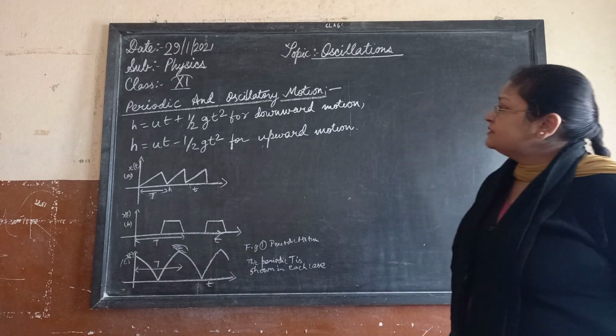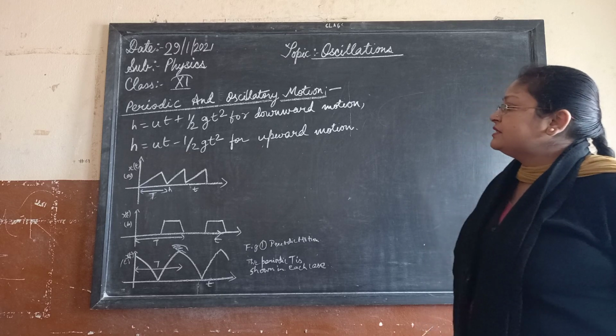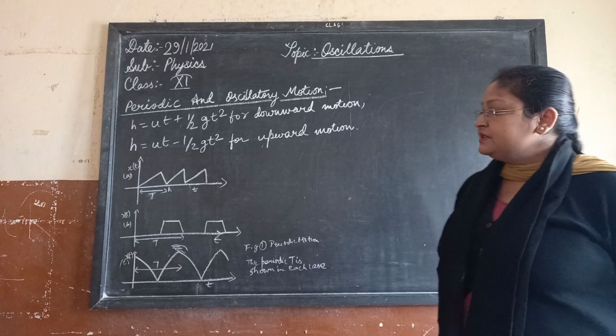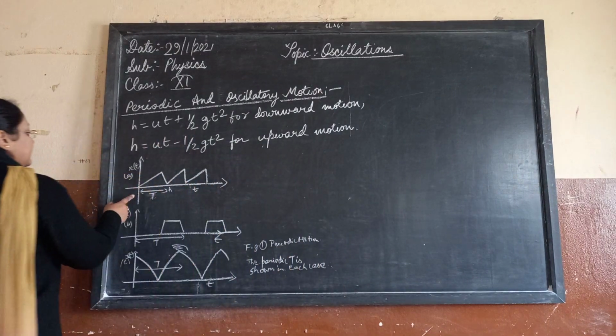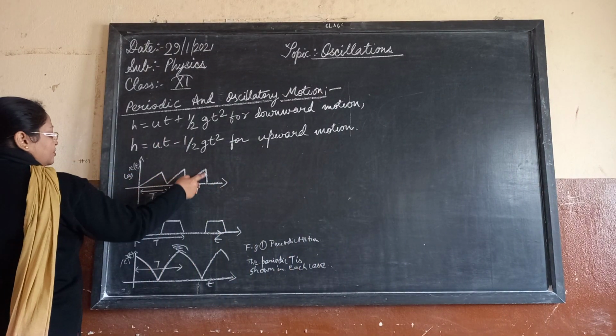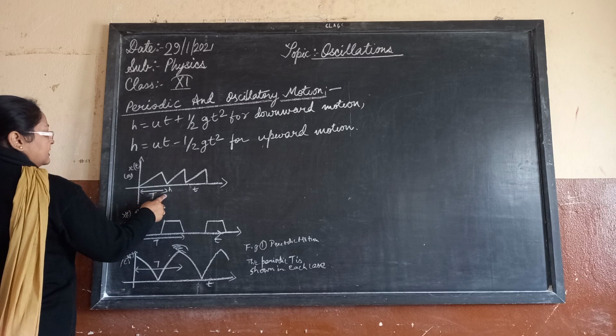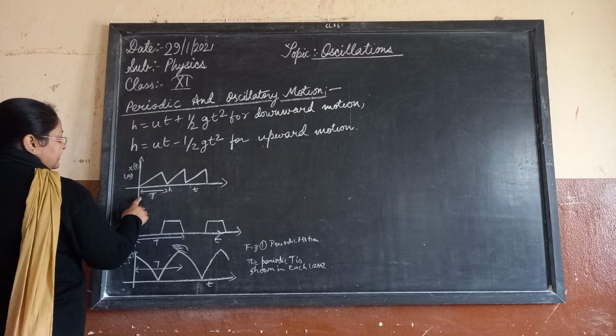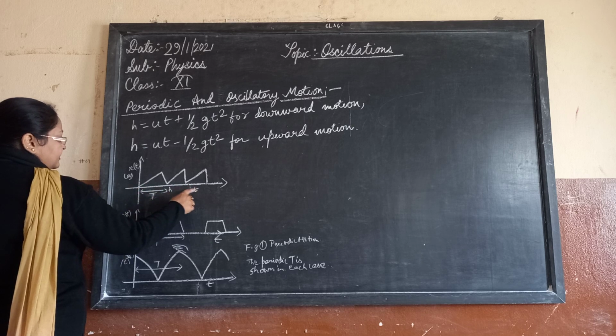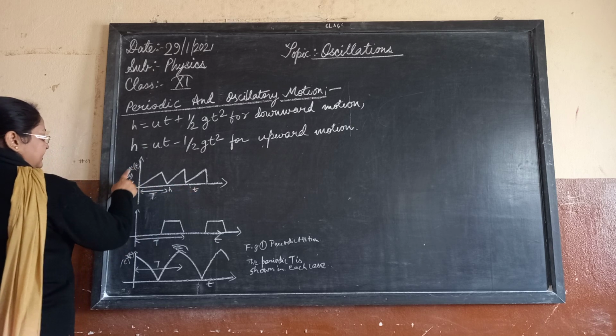Here we have considered periodic motion, that is, a certain motion which repeats after a certain interval of time. We have taken the first graph, a zigzag motion that repeats at a certain interval of time. The axes are taken as t and x(t) here.